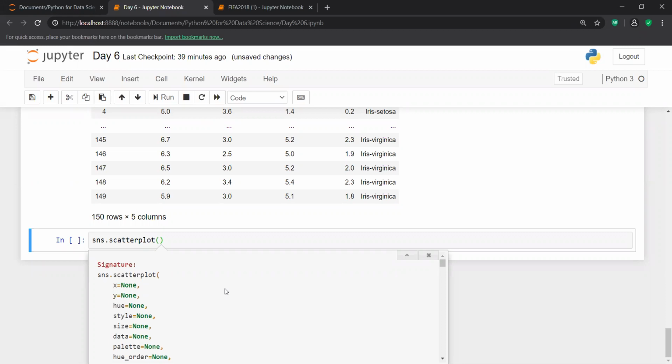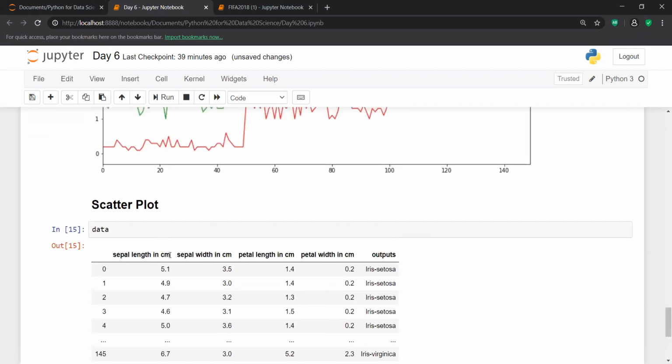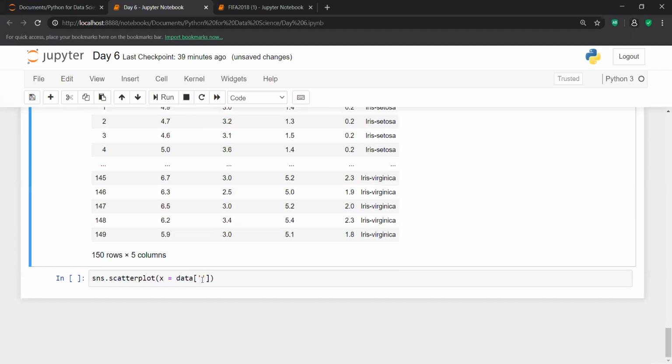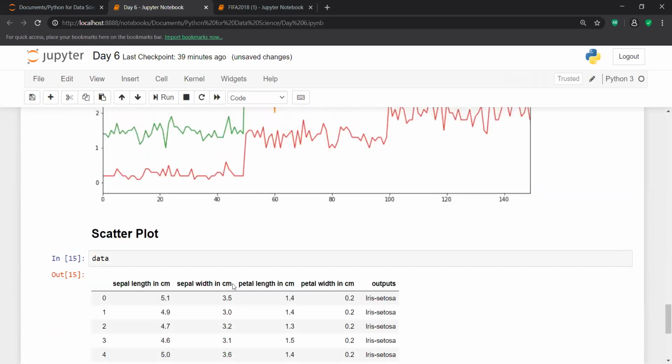I just took two variables. On the x-axis, I am going to take sepal length, and I am going to take sepal width on the y-axis.